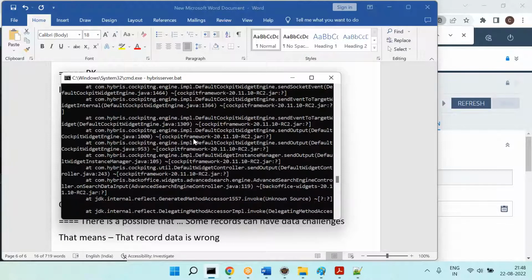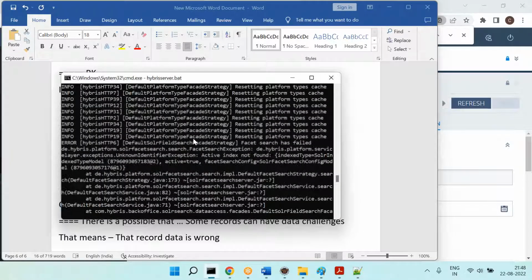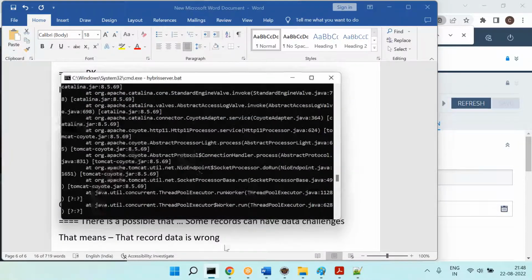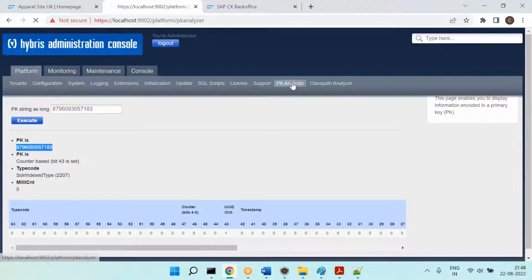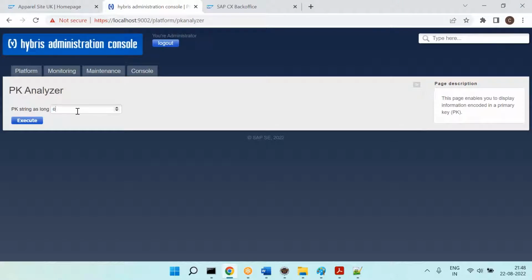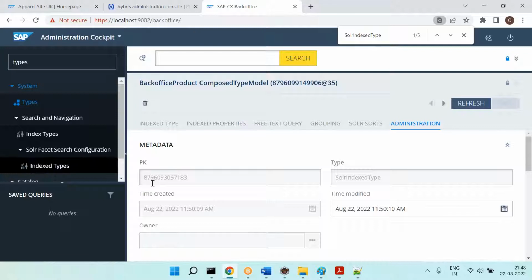For that, take that particular PK number, go to hAC and go to the PK analyzer, give that particular PK number and execute it. Once you execute it, you will get the type. Now go to the back office, open that particular type, look for that particular PK in which record, then you can focus on that record to fix the challenges. Is that clear?